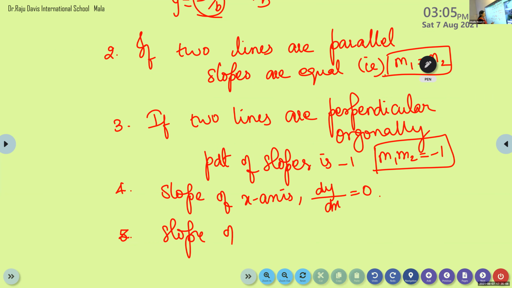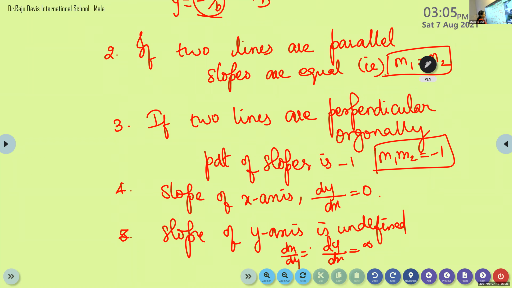Slope of y-axis is not defined, it is undefined. Note down, dy by dx is infinity, so you can write dx by dy will be 0. These are all important 1 mark questions. 1 mark questions will be asked based on this.